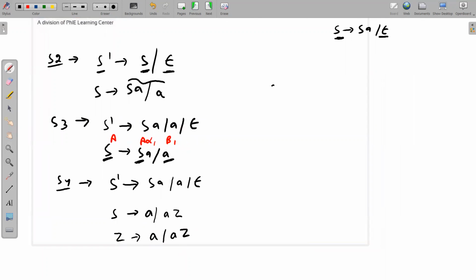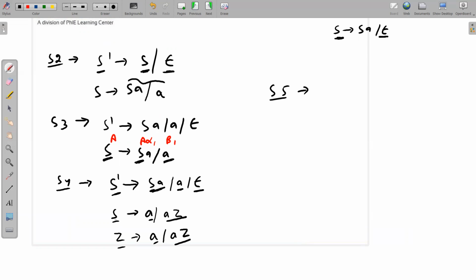So let me write here: apply necessary deductions. See, S dash implies A, this is already converted. S dash implies null is already converted. S implies A, AZ already converted. Z implies A, AZ already converted because terminal followed by any number of non-terminals. See, apply the definition of GNF, you will get the idea. Okay, this is not converted now because we need a terminal followed by any number of non-terminals, and here we have got a non-terminal.